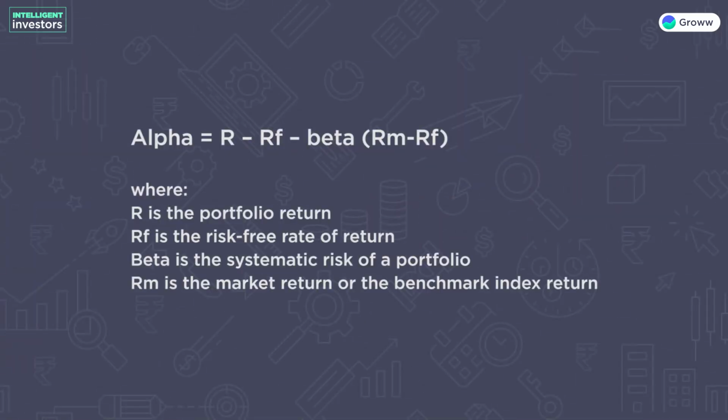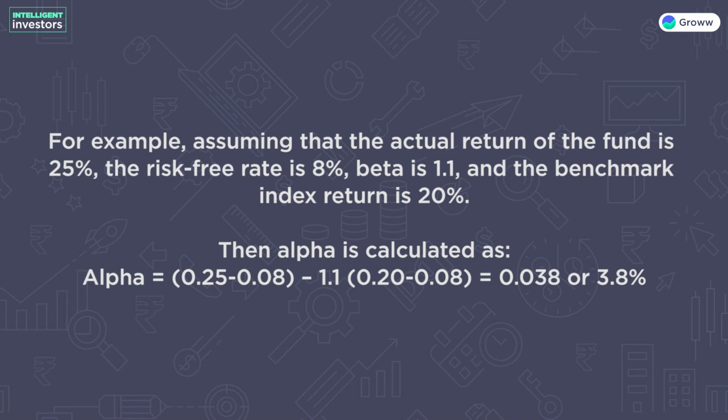Mathematically, we can represent alpha as follows. Alpha is equal to R minus RF minus beta into RM minus RF, where R is the portfolio return, RF is the risk-free rate of return, beta is the systematic risk of a portfolio, RM is the market return or the benchmark index return. For example, assuming that the actual return of the fund is 25%, the risk-free rate is 8%, beta is 1.1 and the benchmark index return is 20%.